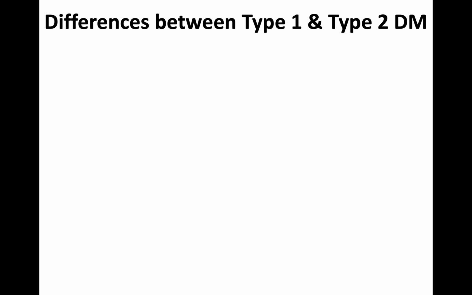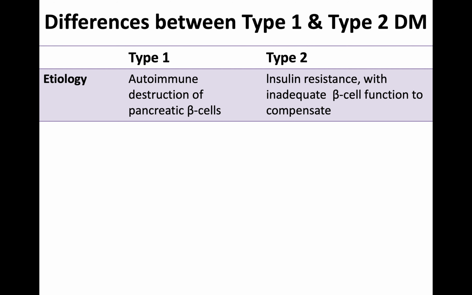And in some textbooks they mention gestational diabetes. Some people show hyperglycemia and other diabetic complications for the first time during pregnancy, and this is generally referred to as gestational diabetes. So some classifications include gestational diabetes as a third type, but for our reference we consider only type 1 and type 2.